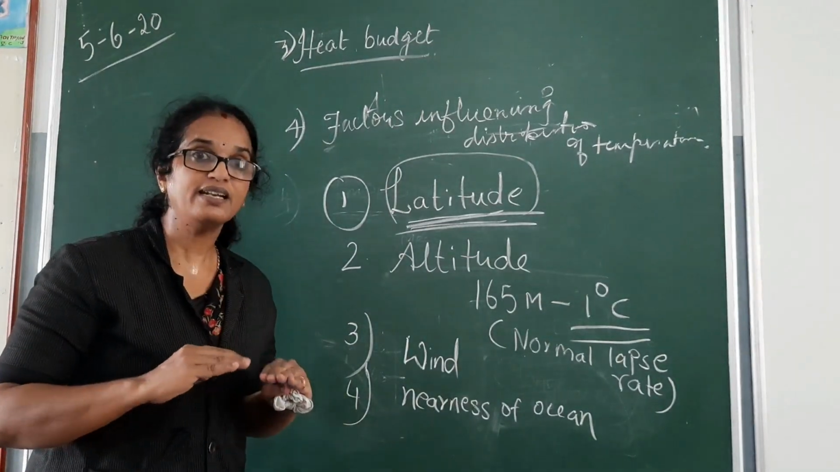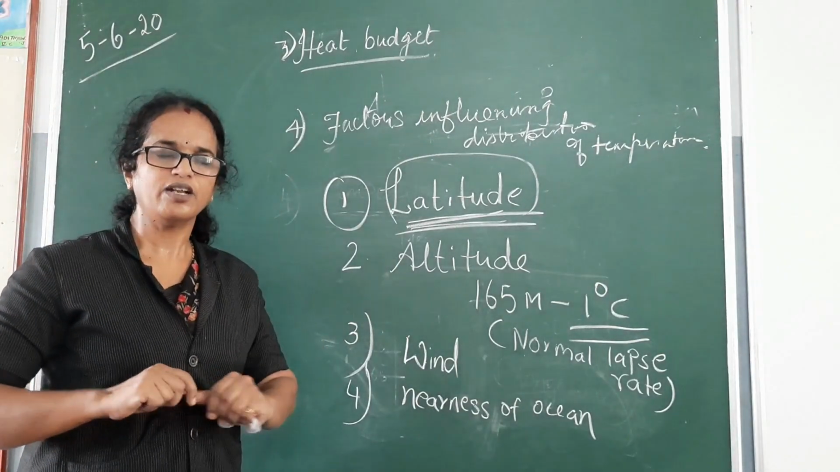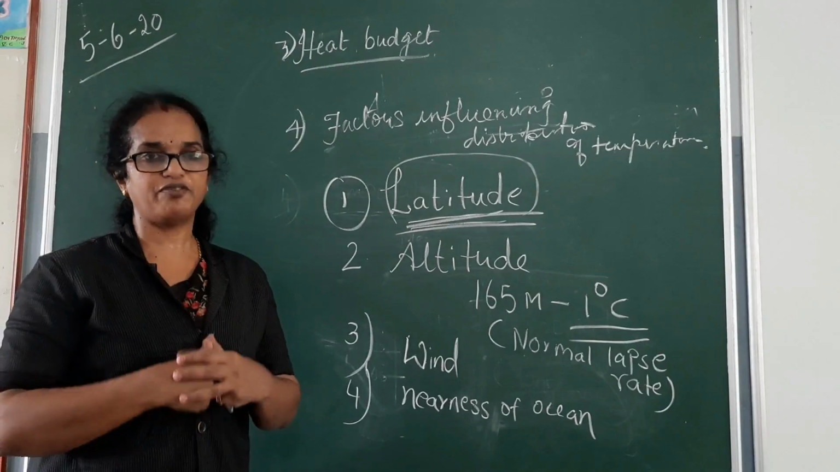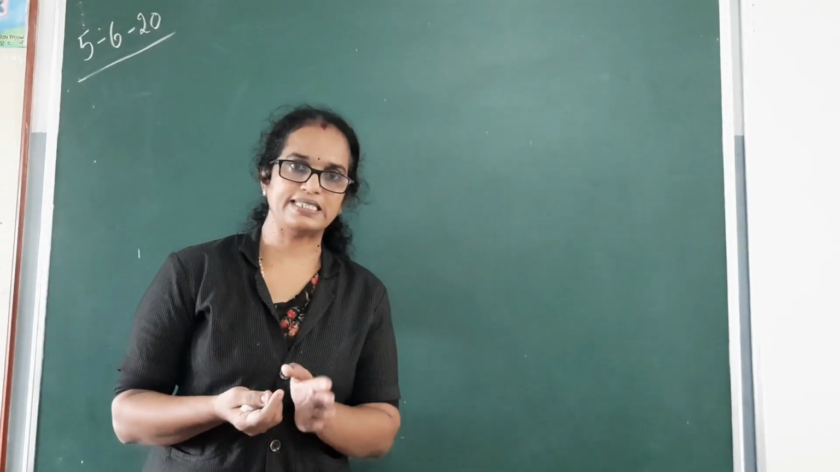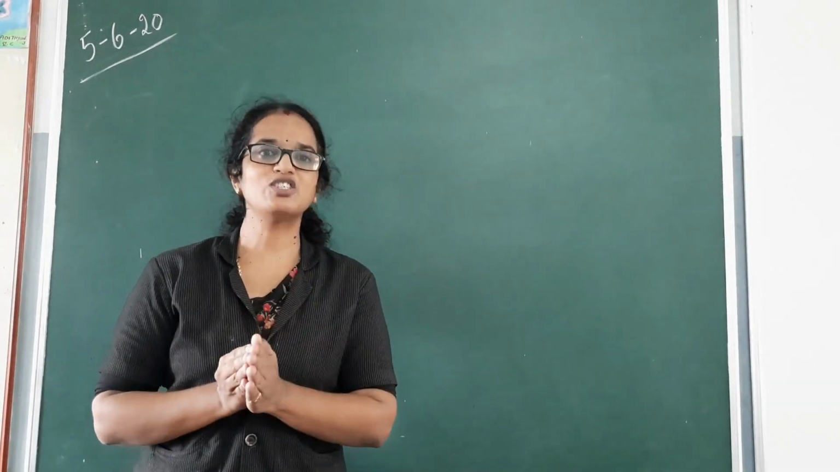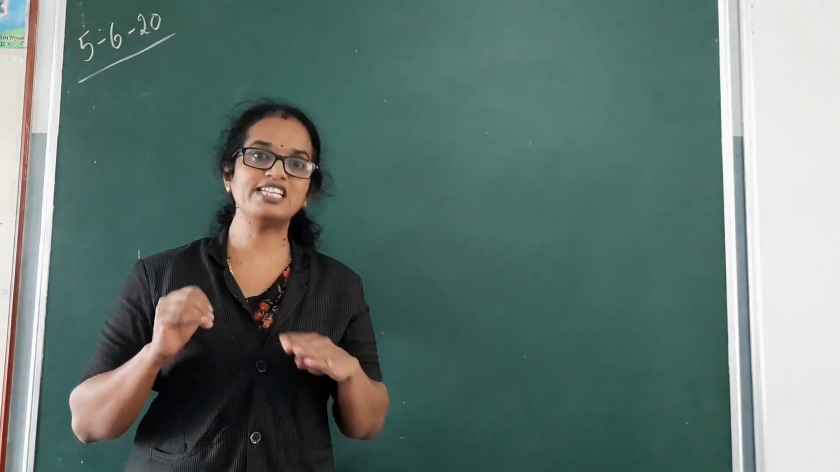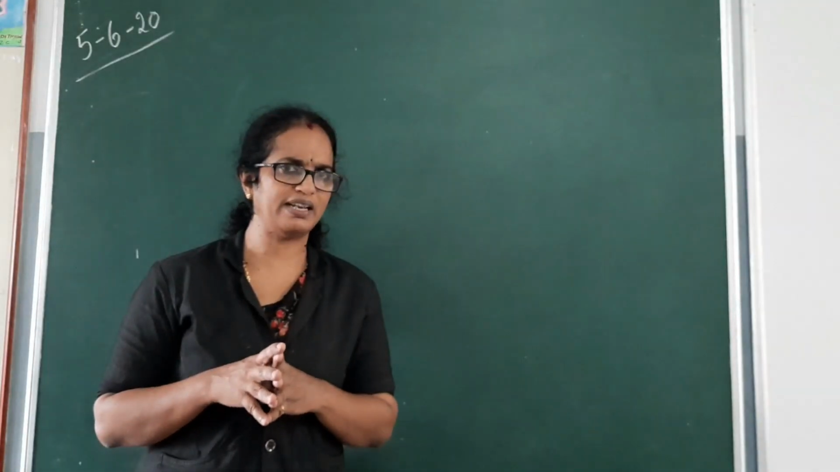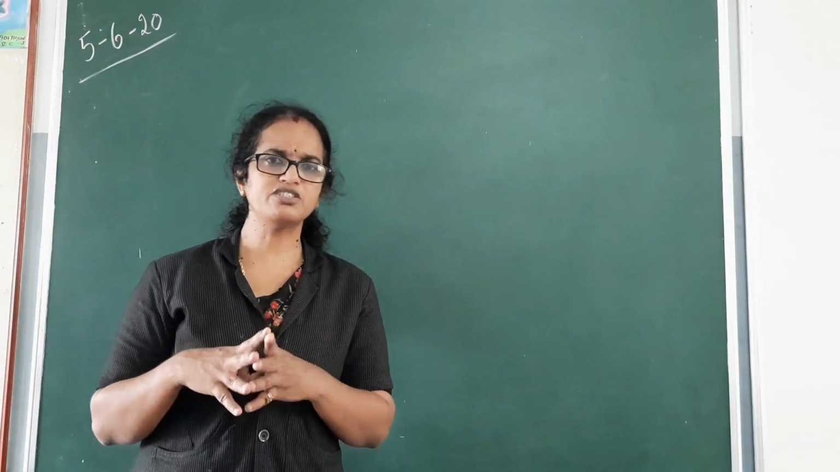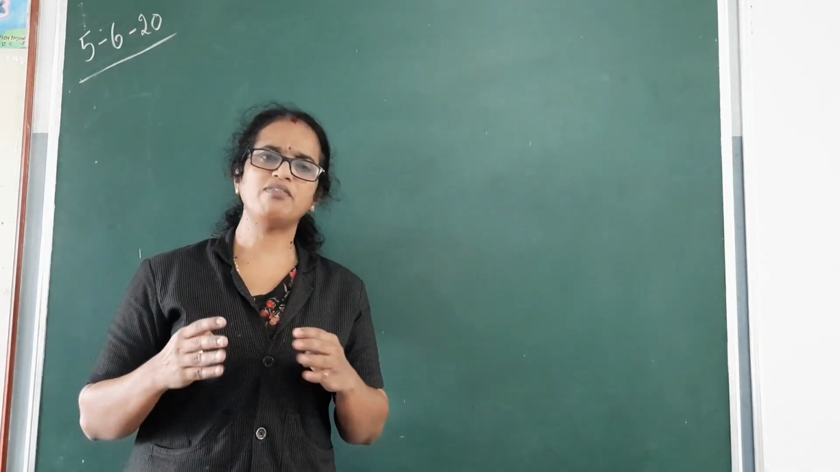Places situated near the sea will have less temperature, and places far away from the sea will have high temperature. Yes. Now, I already discussed nearness of ocean. Places near the sea will have moderate temperature, and places far away from the sea will have high temperature. Now maybe you are wondering, what is this?